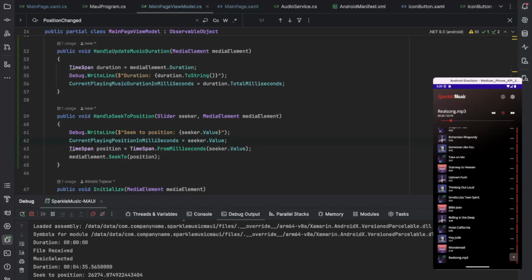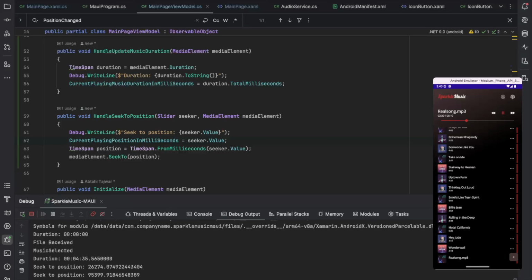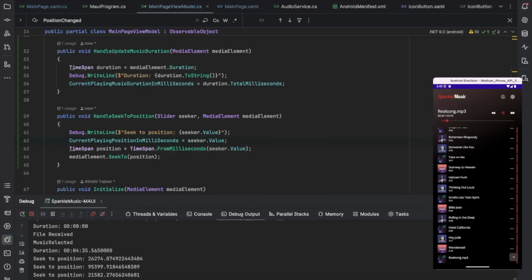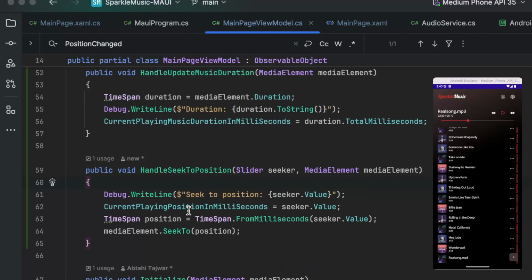Okay, as you guys can hear, the song is playing in the background. If I seek this, it is seeking to the proper position, and that is what we want. So it is working pretty nicely. And if I seek this and then play this again, it plays from the specific position, so that is working properly. And the code behind is pretty simple here.